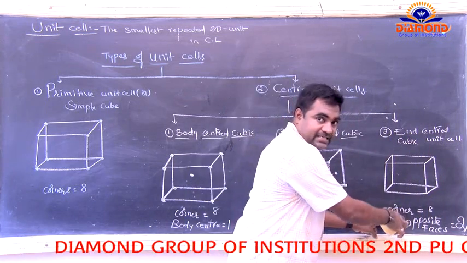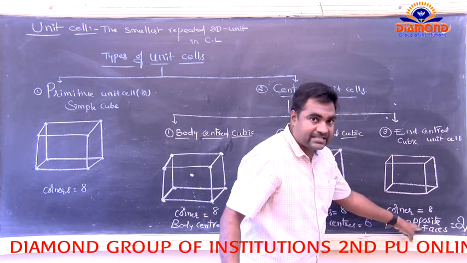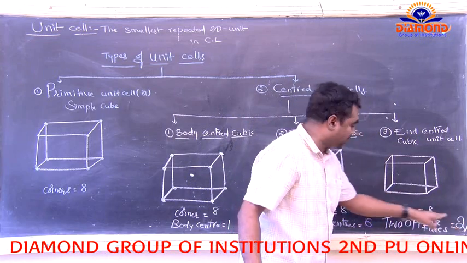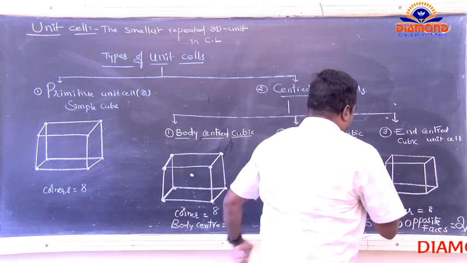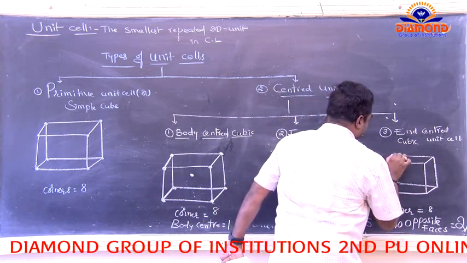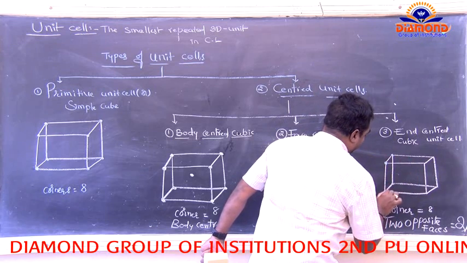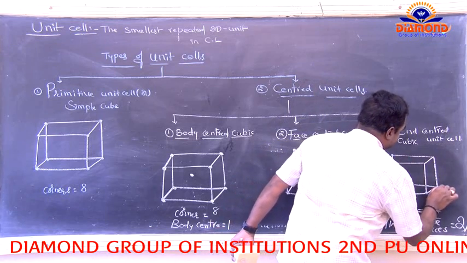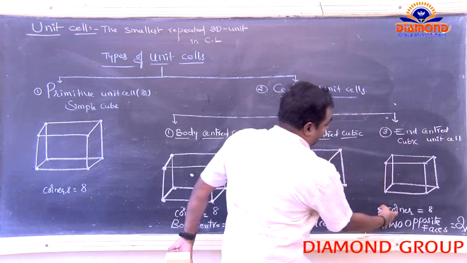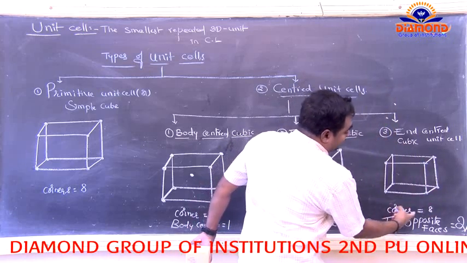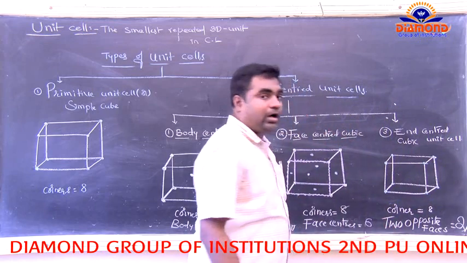In two opposite faces, we got the two lattice points. So in every corner the lattice point belongs to 1, 2, 3, 4, 5, 6, 7, and 8. So, including the corner, we got any two opposite faces.